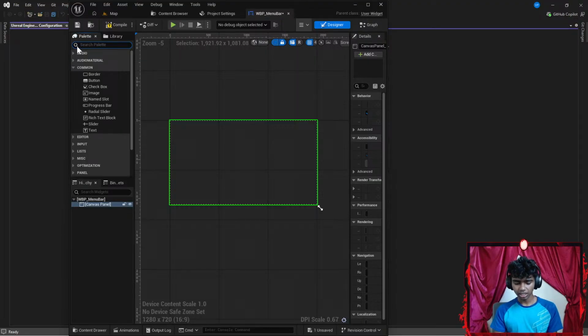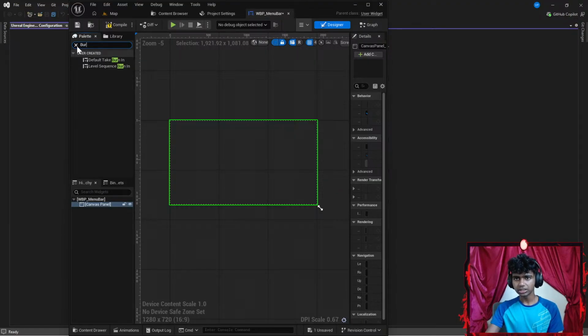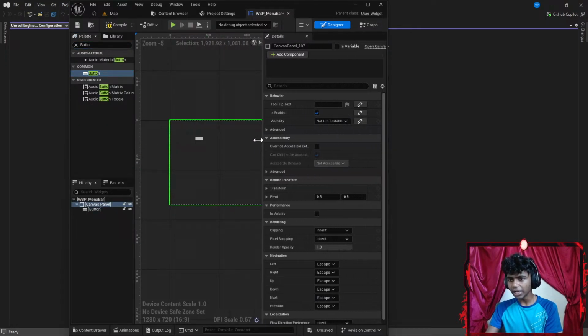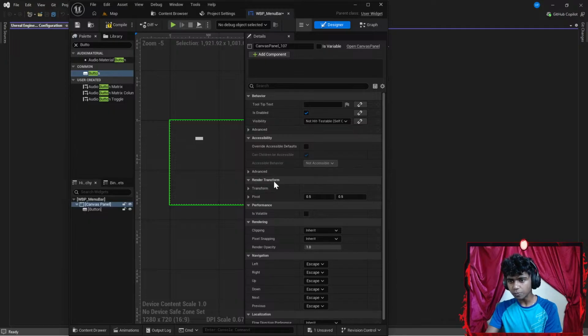Now inside my canvas panel, I want to add a few buttons because buttons are the stuff that I'm going to be clicking. I'm going to go with something like button. I'm going to drag and drop a button here. But for the time being, I want to set my canvas panels as